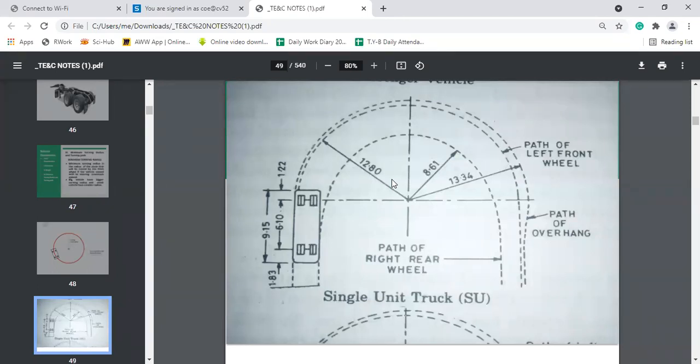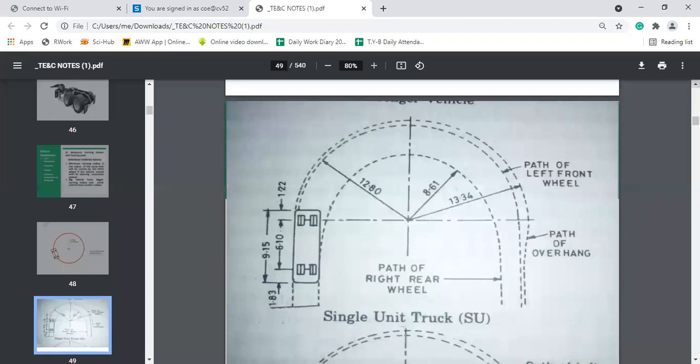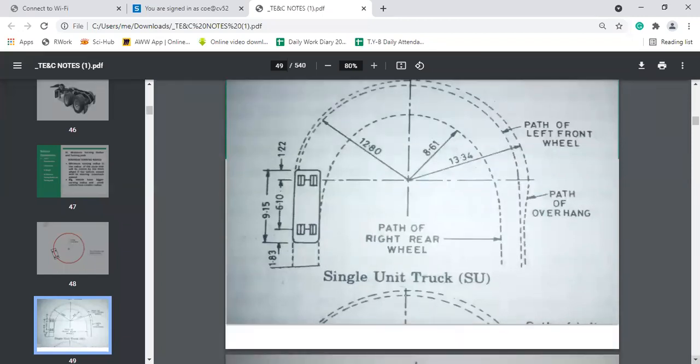This is the diagram showing the minimum turning radius for single unit truck, in which the path of left front wheel as well as path of right rear wheel is shown.